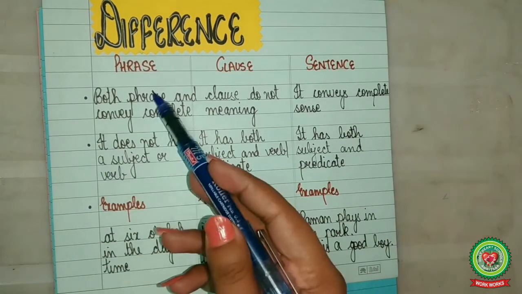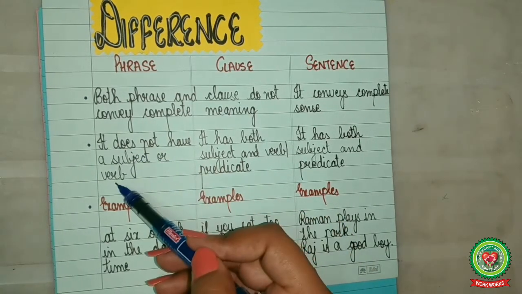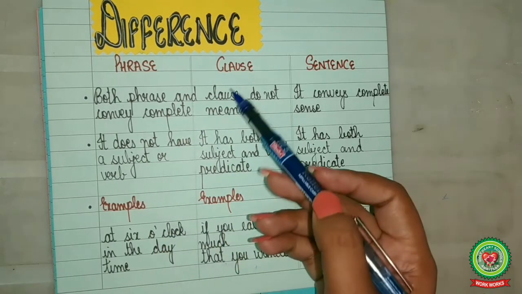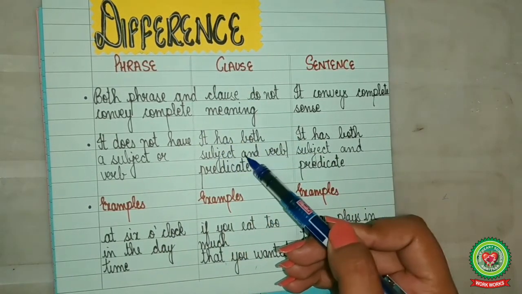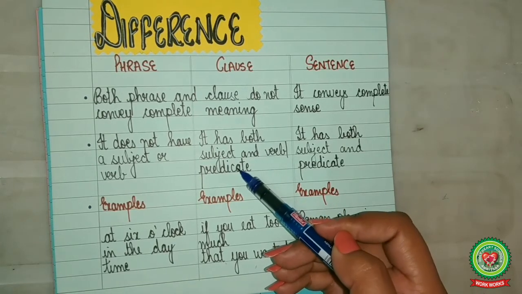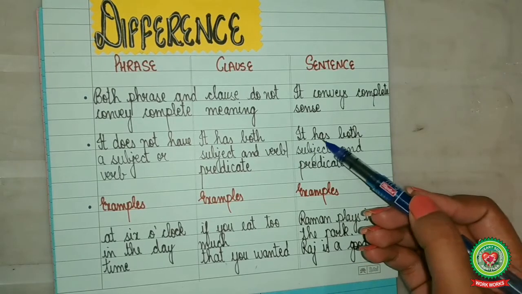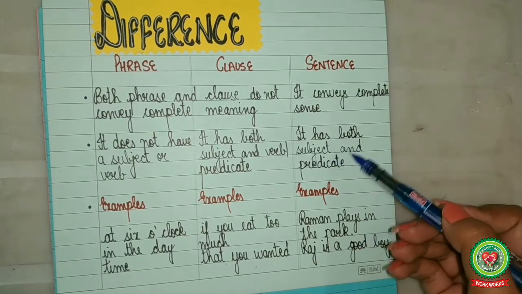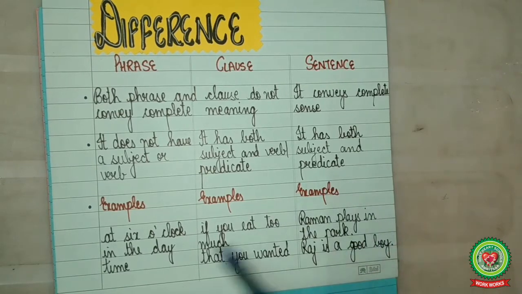Number 2, a phrase does not have a subject or verb. A clause has both subject and verb or predicate, and a sentence has both subject and predicate.